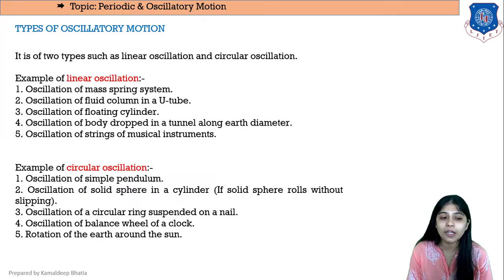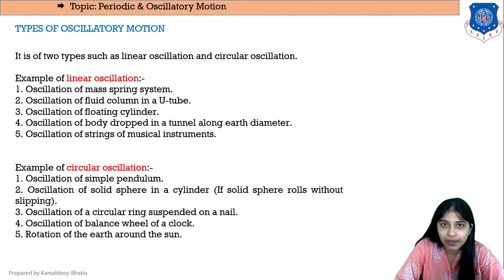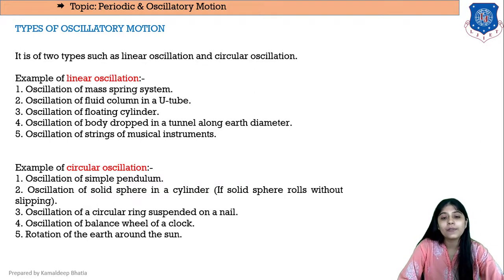Now next is circular oscillations. Let us see what are the examples of circular oscillations. First of all, oscillation of a simple pendulum is the most basic type of circular oscillation, right? Then oscillation of a solid sphere in a cylinder, if the solid sphere rolls without slipping, of course.